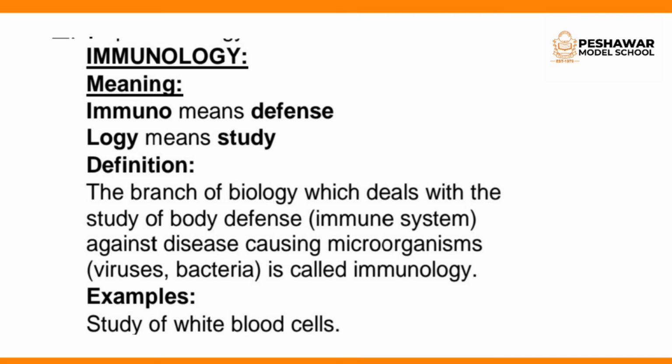Understood? Immunity is the resistance of the body against diseases, because whenever some microorganisms like bacteria or viruses enter the body, they affect it. So if your immune system is strong, your white blood cells are strong, you can fight against the microorganisms. But if you are weak, it means your immunity is weak, your white blood cells are weak, and you can't fight against the diseases. So immuno means defense.